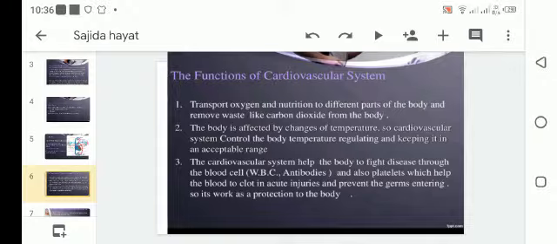The cardiovascular system helps the body to fight diseases through blood cells, white blood cells, antibodies, and also platelets, which make the blood clot in acute injuries and prevent germs from entering. So it works at protecting the body.